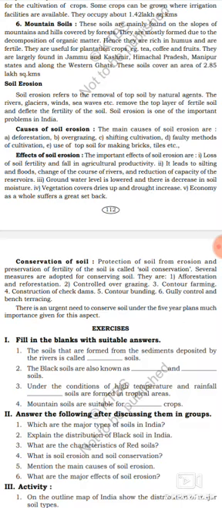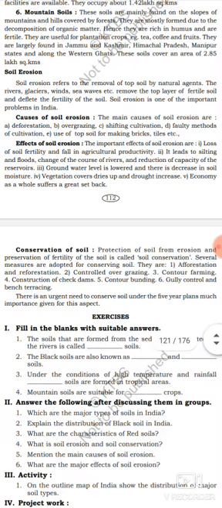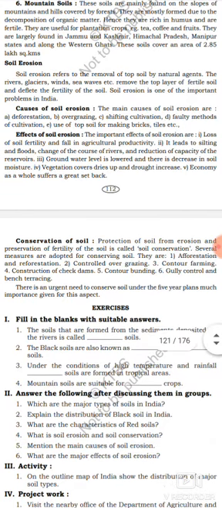Let's see now the causes of soil erosion. Causes means reasons. Got it? The main causes of soil erosion are: A, deforestation. Deforestation means destroying the forest, cutting down the trees. B, overgrazing. C, shifting cultivation. D, faulty methods of cultivation. E, use of topsoil for making bricks, tiles, etc. These are the causes of soil erosion.